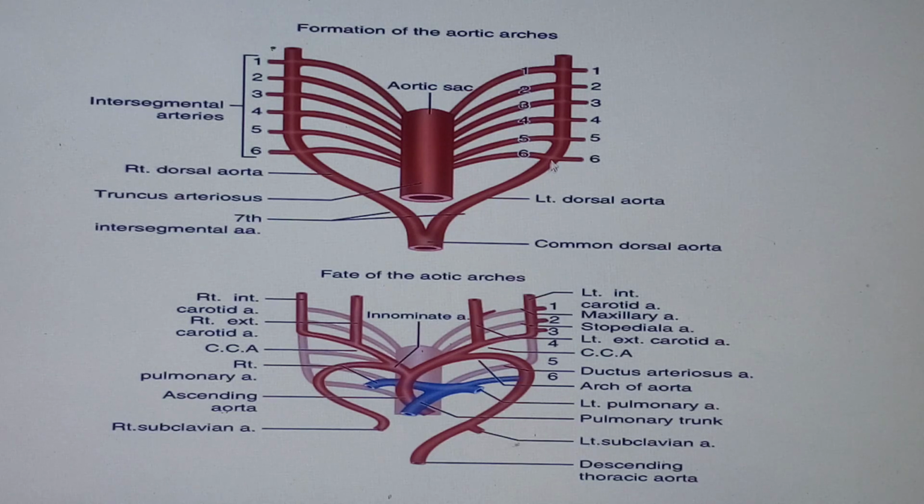Now normally we see that they fuse to have this common dorsal aorta, but I'm not interested in that so much. These are the left and right dorsal aorta. You will see that they are connected to what we call the aortic sac by way of the ventral aorta, by way of these pharyngeal arteries. So you can see originally we were having 6 pharyngeal arteries. Of course, the 5th one disappears.